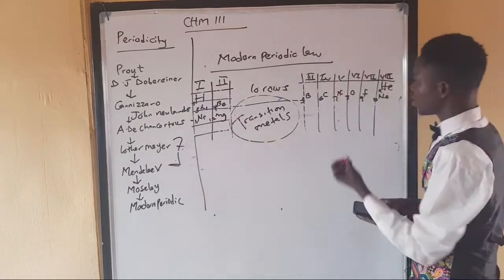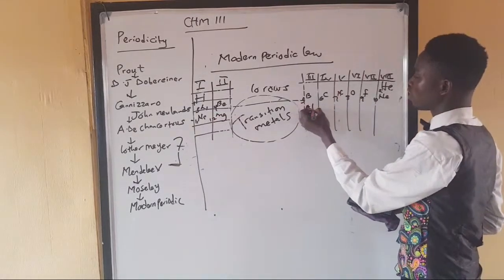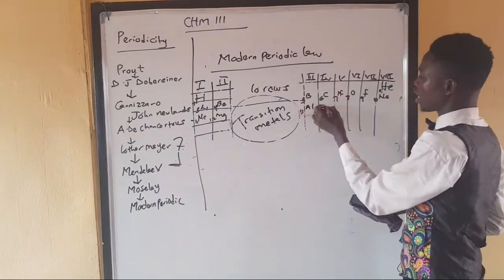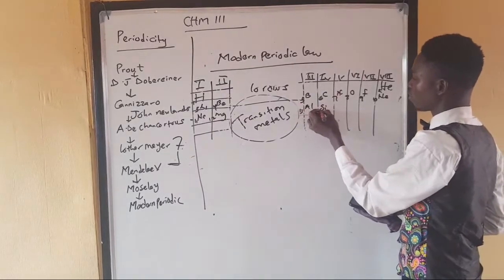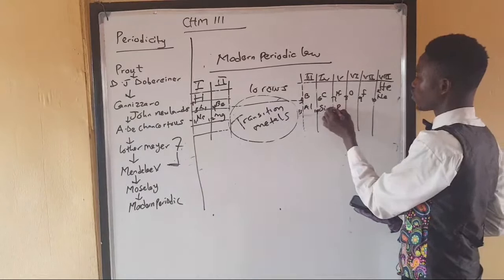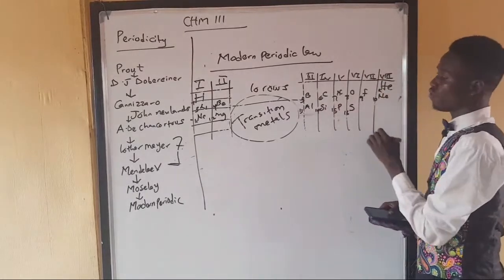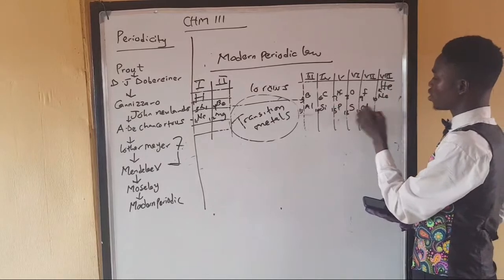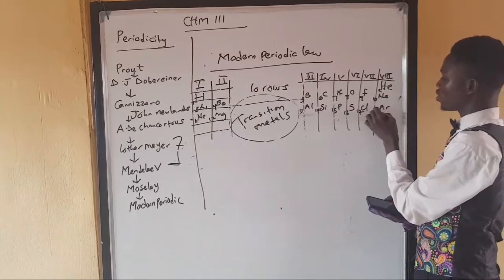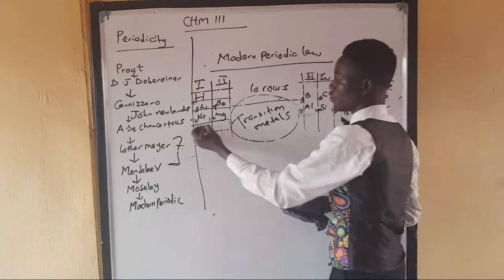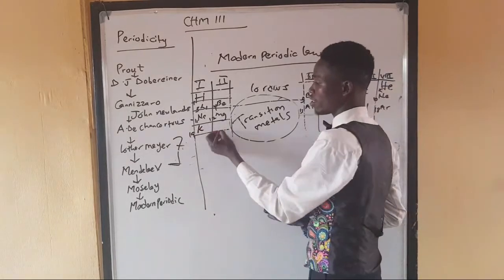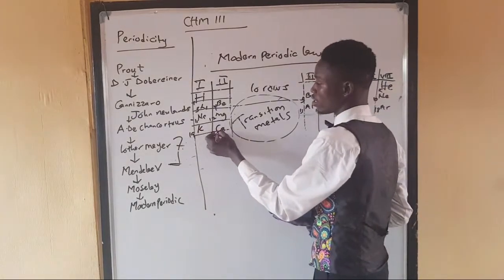That's 12. Then below boron, we'll have aluminium as the next. That's 13. Below carbon, we'll have silicon. That's 14. Then this one we'll have phosphorus, which is 15. Below oxygen, we'll have sulfur, which is 16. Below fluorine, we'll have chlorine, which is 17. Then we'll have argon, which is 18. Then we have potassium, number 19, and calcium, which is 20.